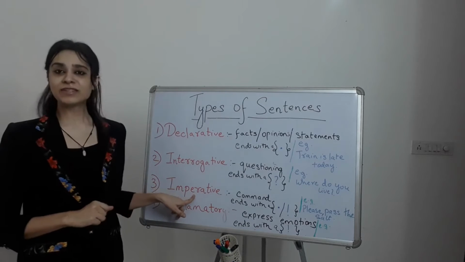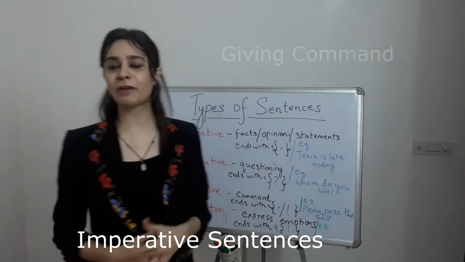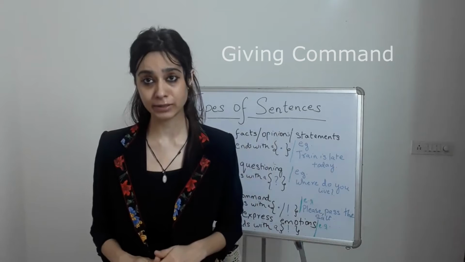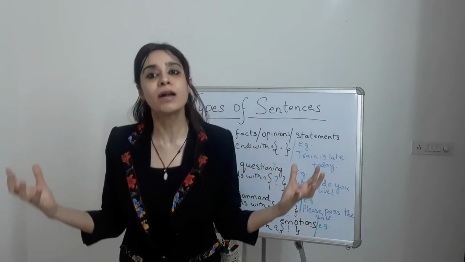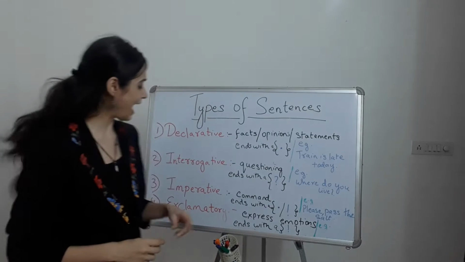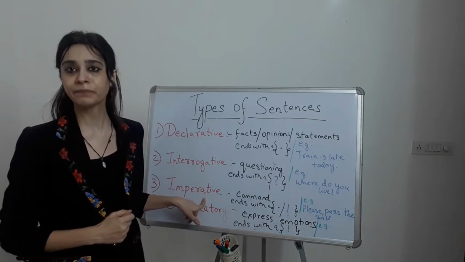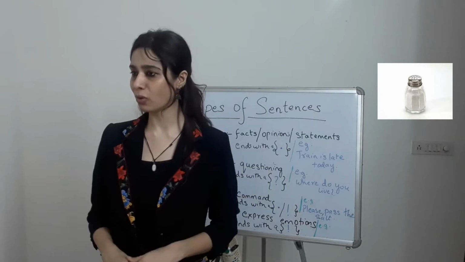Let's move on to the next sentence type, which is called imperative. Imperative means giving an authoritative command. Any statement in which you see a command is called an imperative sentence. For example, please pass the salt.